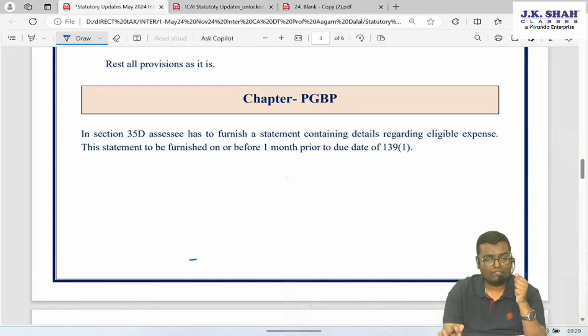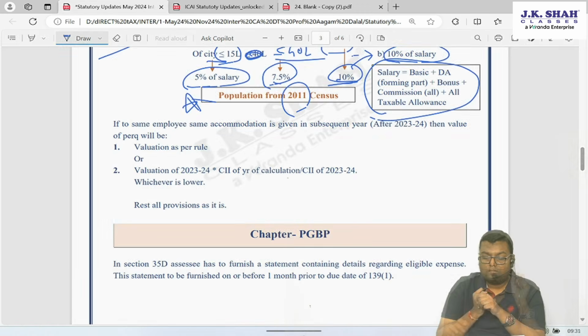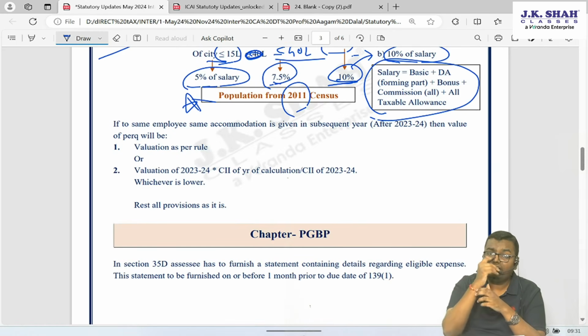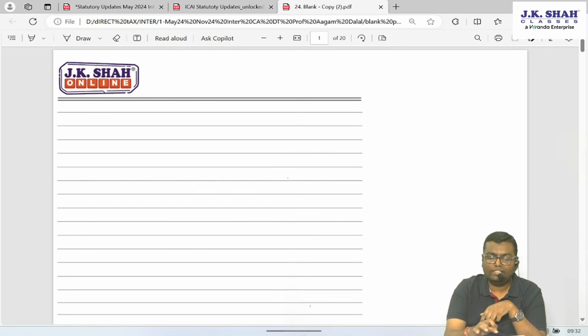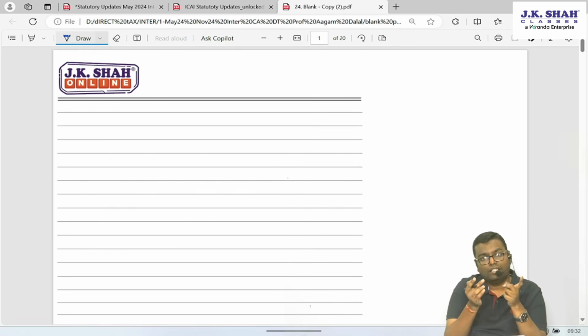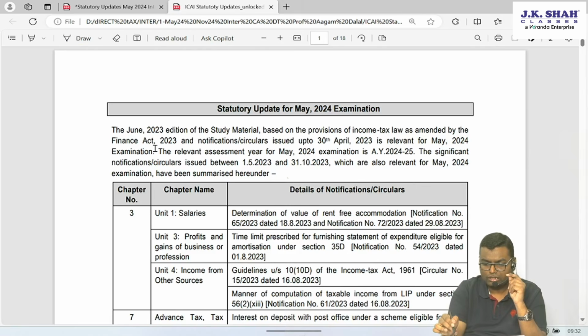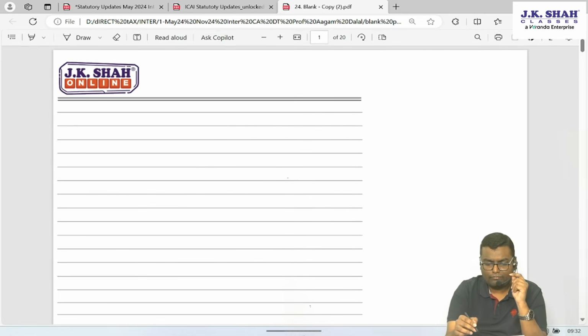Or what he will do is, he will calculate the indexed value of his perquisite valuation which was there in 23-24. So let me give one example. If to the same employee Mr. A in 24-25 also the same accommodation is given, then how will he calculate the value in the year 24-25? He will calculate the salary of the year 24-25. He will apply 10% or 7.5% or 5% of the salary as the case may be. Let's say the value is coming to, for example, 50,000 rupees.